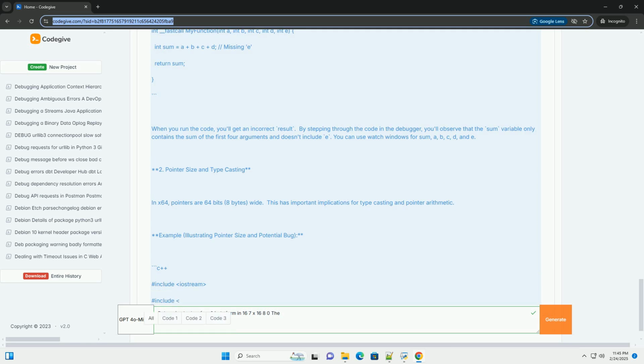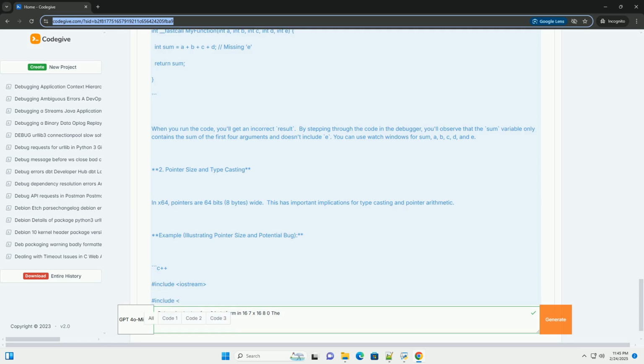Conditional breakpoints: set breakpoints that only trigger when a specific condition is met. Data breakpoints: set breakpoints that trigger when a specific memory location is accessed, sometimes called watchpoints. Performance profiler: use the profiler to identify performance bottlenecks in your code.